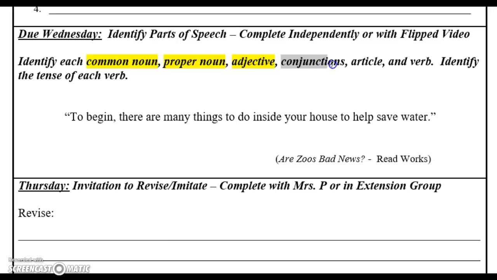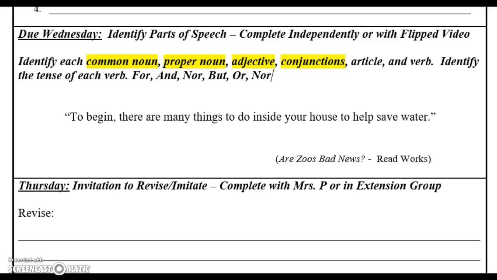Next, we're going to look at conjunctions. And conjunctions are fanboys. Fanboys: for, and, nor, but, or, yet, so. I feel like I'm missing one. But those will be our main fanboys.